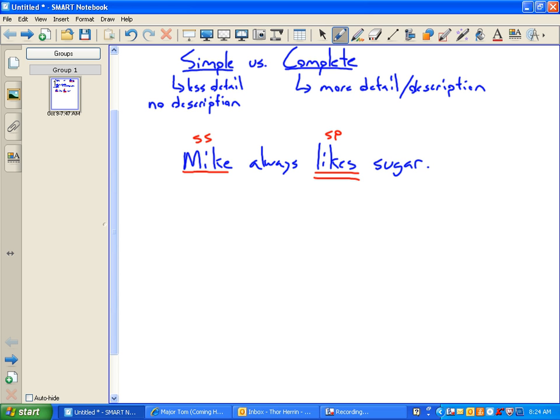Now, what if I said I would like you to tell me the complete subject and complete predicate? Colton? Mike is the complete subject and always likes sugar. Good. Complete predicate, always and sugar. Those don't describe Mike at all. They describe how he likes sugar, when, always. And then it's just Mike for the complete subject.